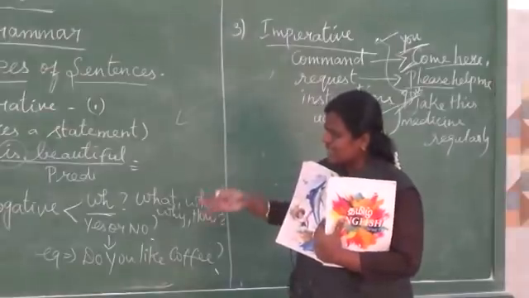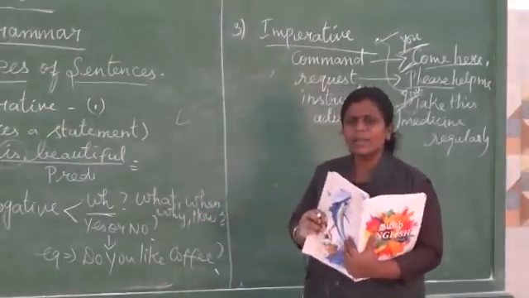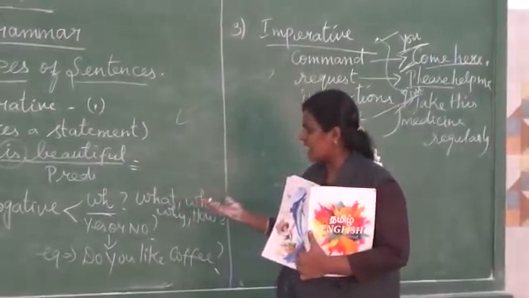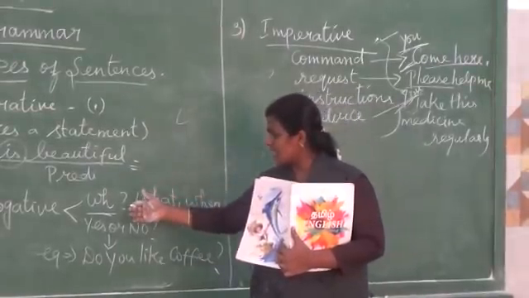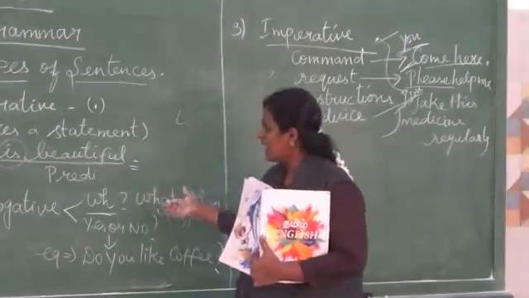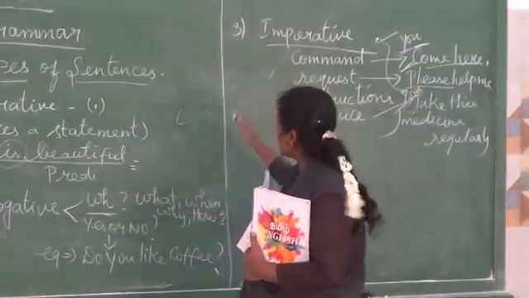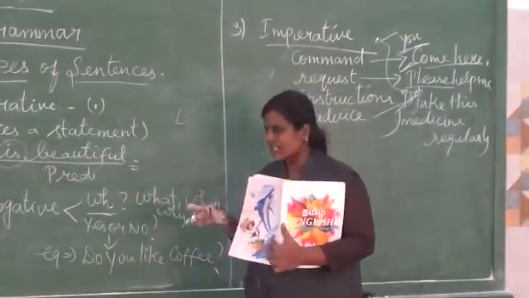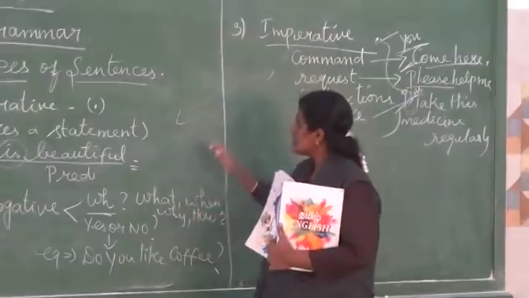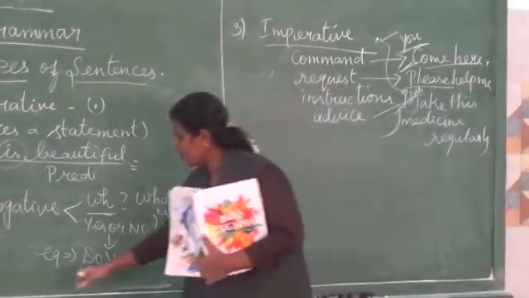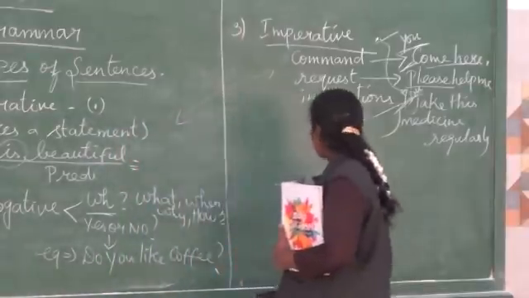Other than that, interrogative and exclamatory, we can easily understand by seeing the punctuation mark at the end. By seeing the question mark, we can easily understand that it is interrogative. By seeing the exclamation mark, we can easily understand that it is exclamatory. In these two alone, you can see carefully. Next we have exclamatory.